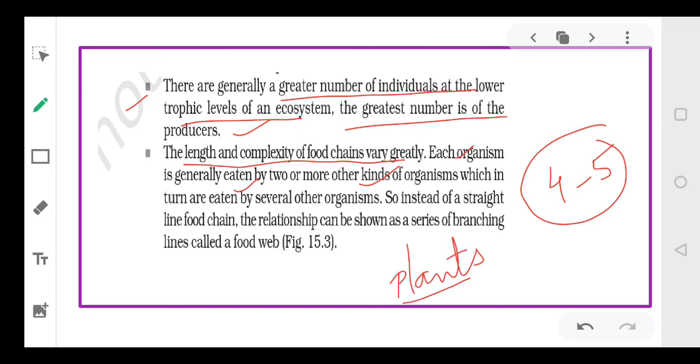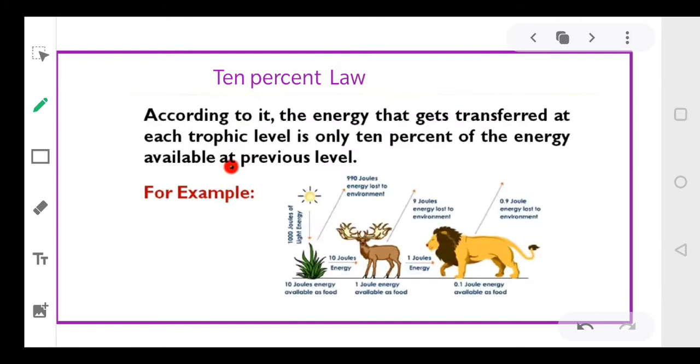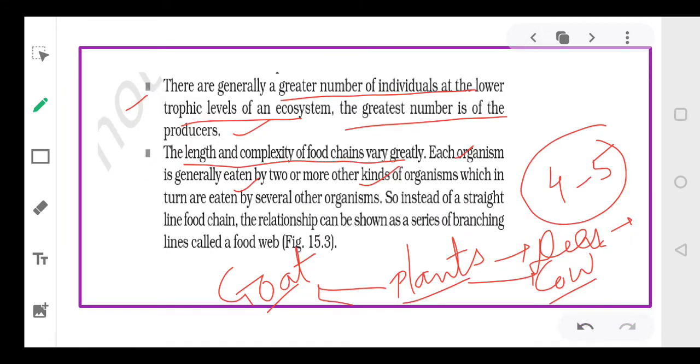प्लांट्स इज नॉट ओनली ईटन बाय द डियर, प्लांट इज ईटन बाय द काउ ऑल्सो, गोट ऑल्सो, isn't it everyone? And many others. Same way, deer is not only eaten by the tiger, it is eaten by lion also or other carnivores. Cow is also being eaten by other carnivores. Goat can also be eaten. So every food chain is interconnected with different food chains. जो आपकी single food chain है वो कई food chain से मिलकर बनी है. So several food chains they combine to form a food web. आपकी कई सारी food chains इकट्ठी मिलकर food web बनाती हैं.